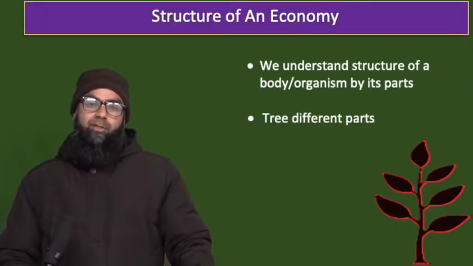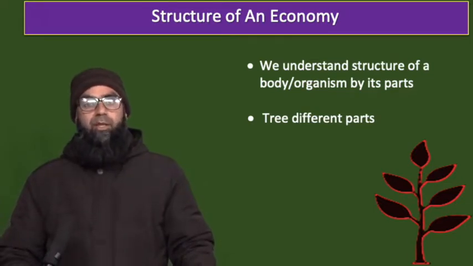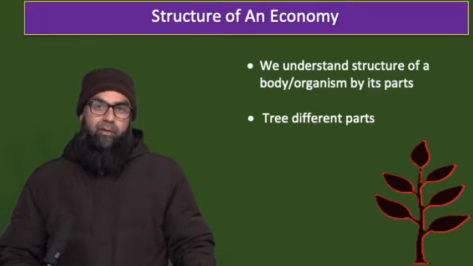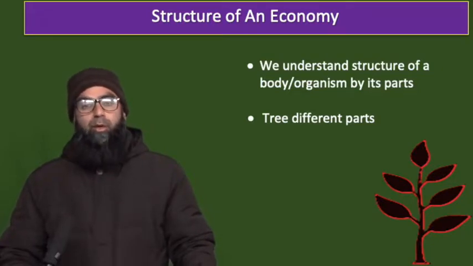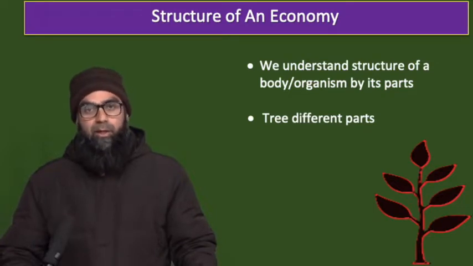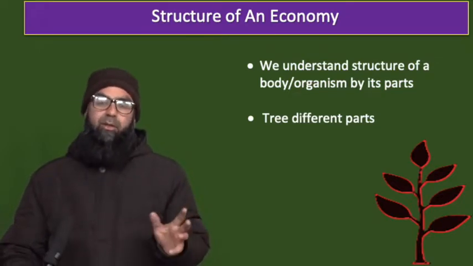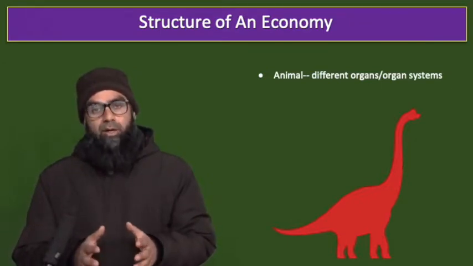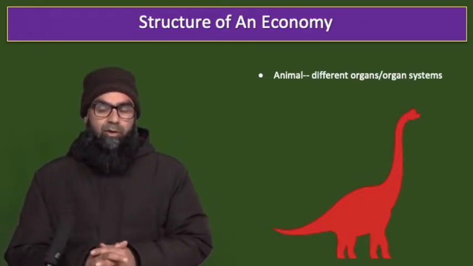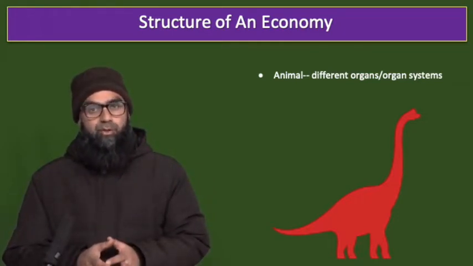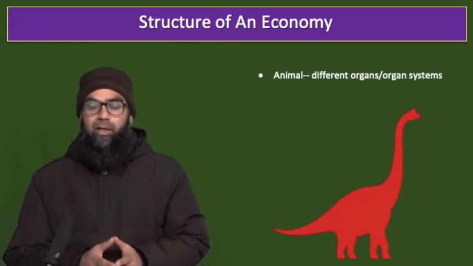So when we study a plant, what we do is that we study its different parts or components. And once we are familiar with different parts or components, we are able to form an informed, right opinion about the plant itself. Similarly, when we study an animal, we study its different organs or organ systems. Once we are conversant with the organs or organ systems, we are in a position to form a right opinion about the animal itself.